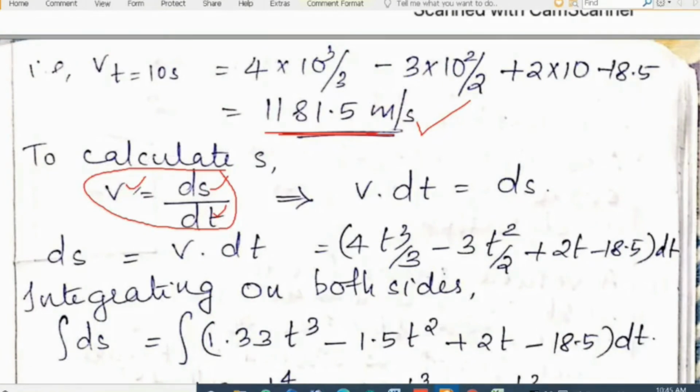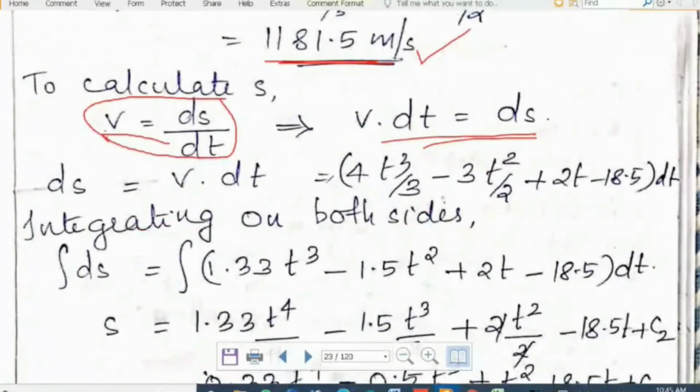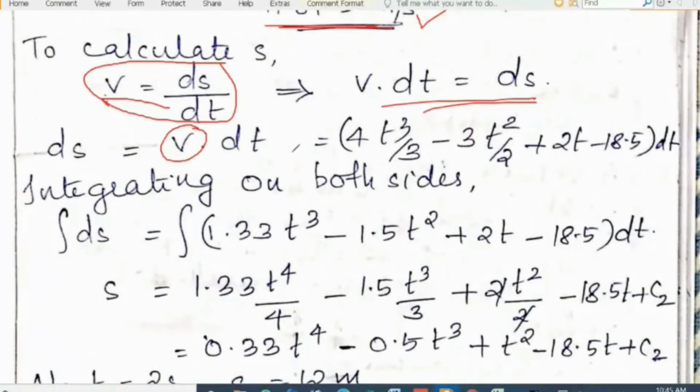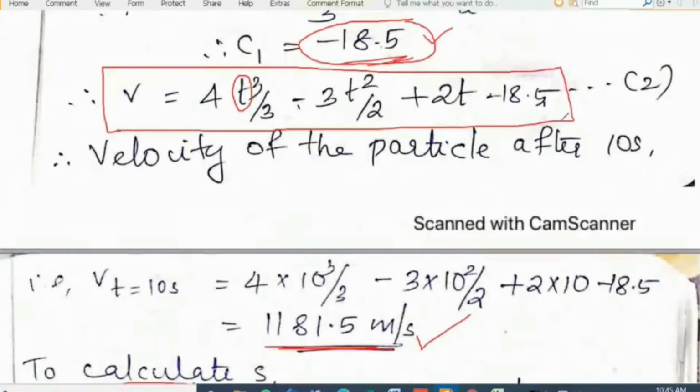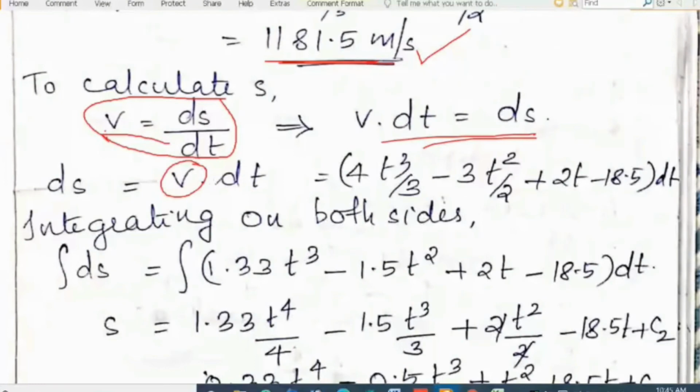So we will use the equation v is equal to ds by dt, rate of change of displacement with respect to time. V is equal to ds by dt, and that gives v into dt is equal to ds. When we cross multiply, we get v into dt is equal to ds. Okay. So when we integrate on both sides, we get an equation like this, isn't it? For equation 2, we have v in terms of t. So when we substitute the expression for v here in this equation, we will get an expression in t into dt.